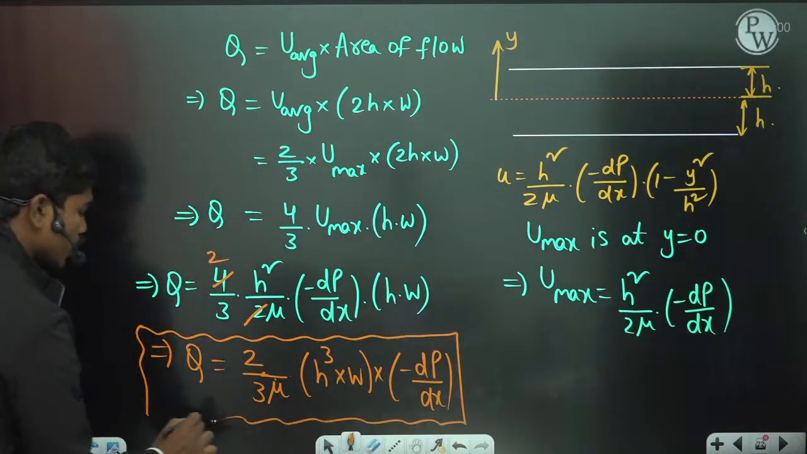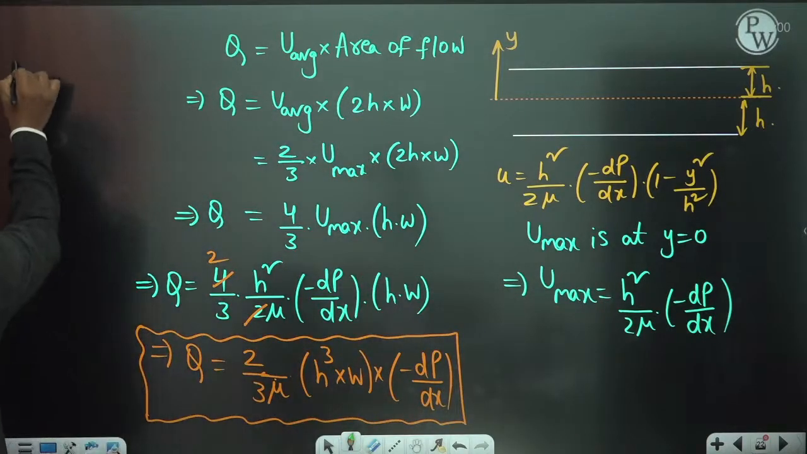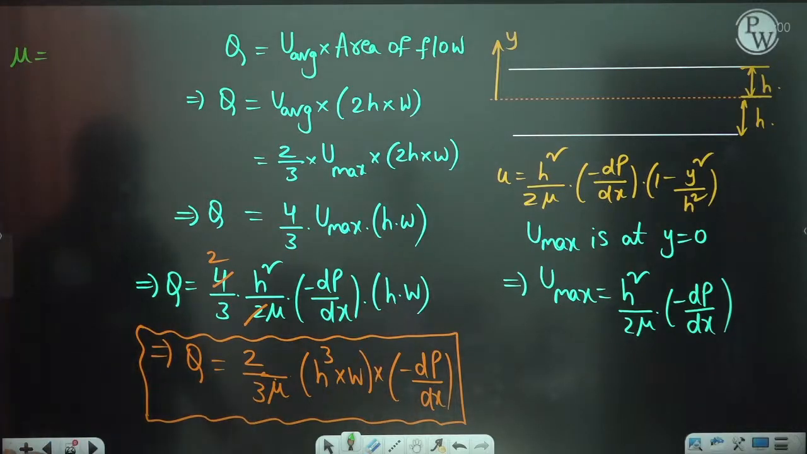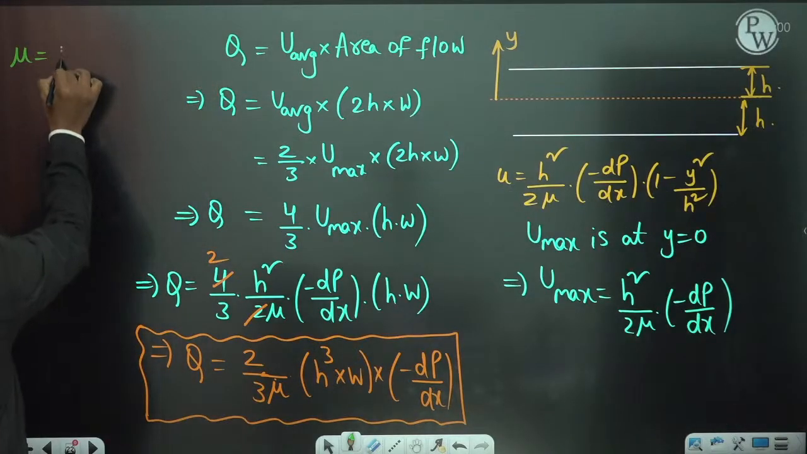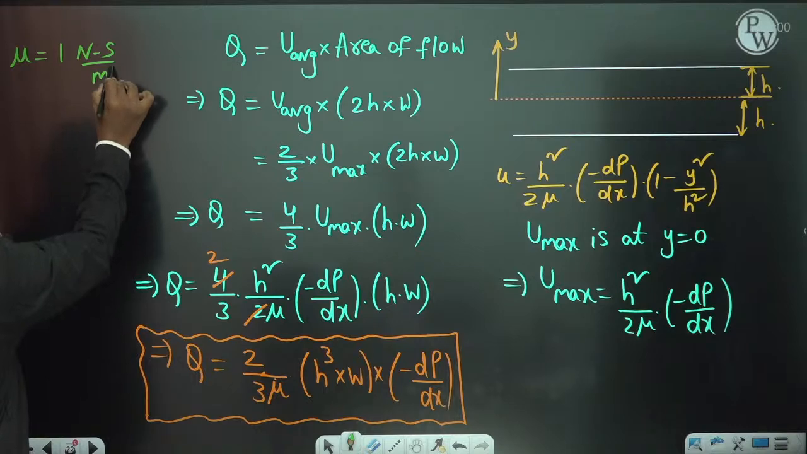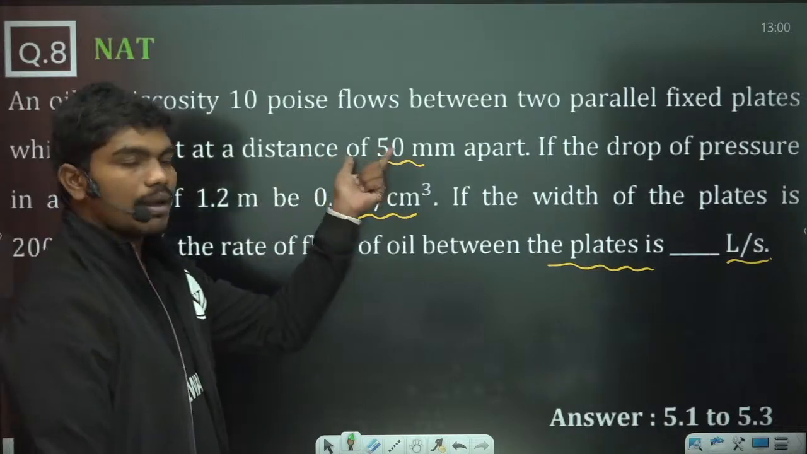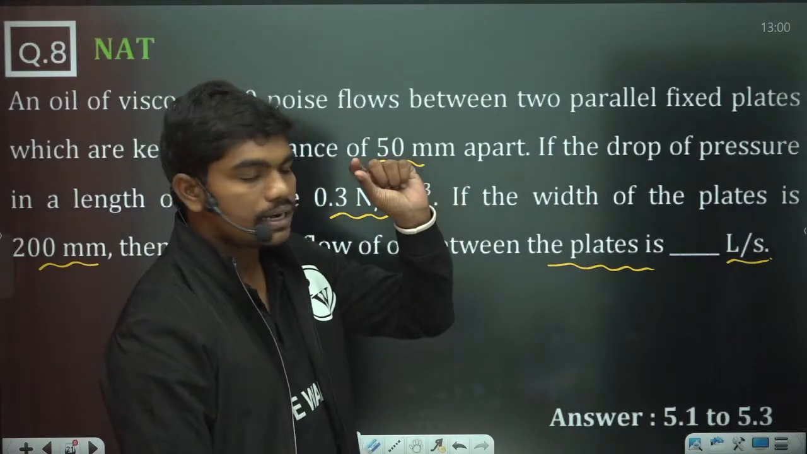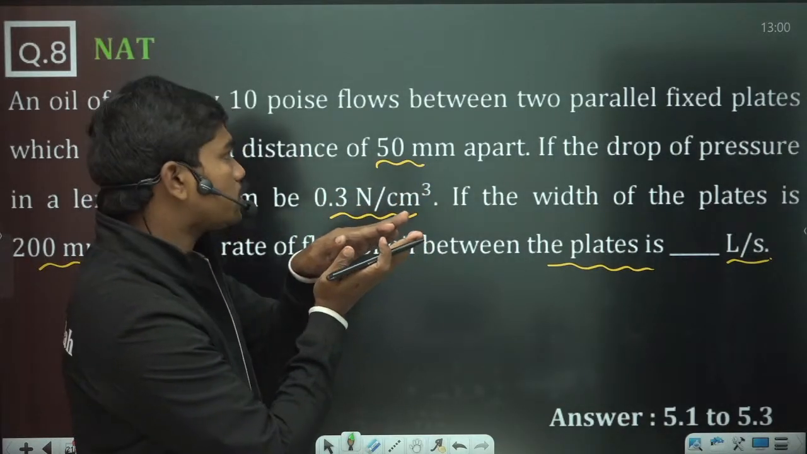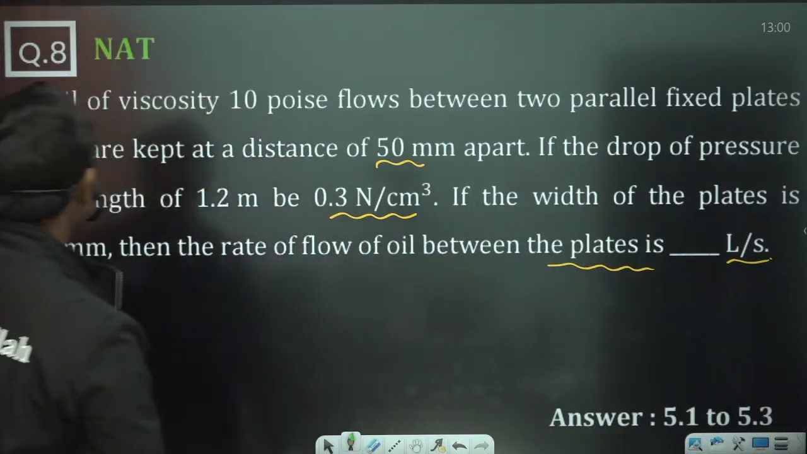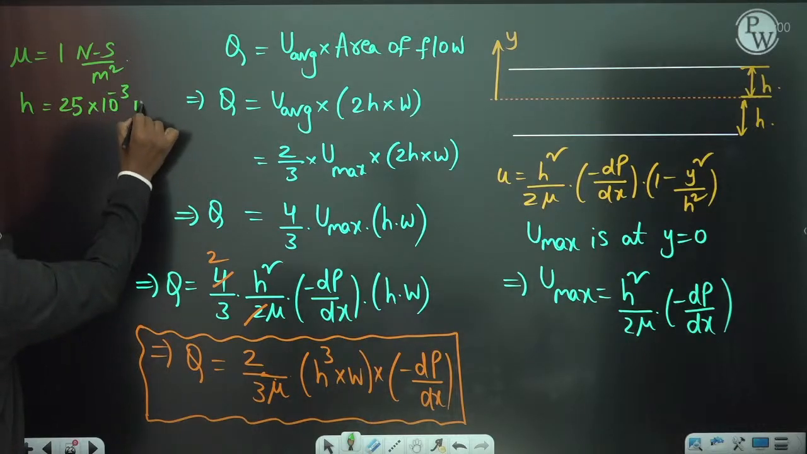Out of these quantities, what should be known to us? Dynamic viscosity is how much? Dynamic viscosity is 10 poise, and 1 poise is 10 to the power minus 1, so in total it is 1 Newton second per meter square. Next, the h value, the clearance. They are kept 50 mm apart, so half of 50 mm is 25 mm. So 25 into 10 to the power minus 3 meters is the h value.